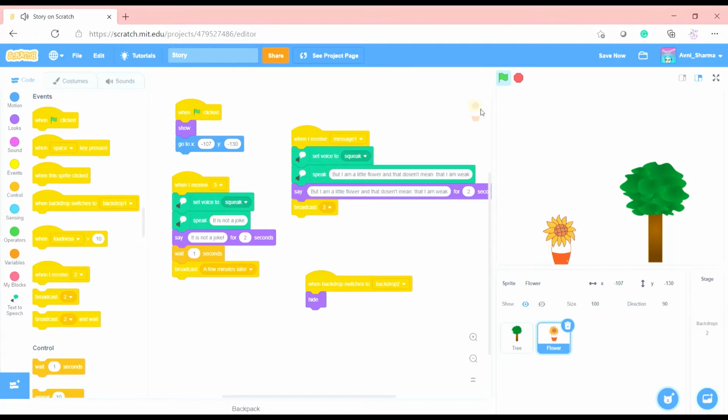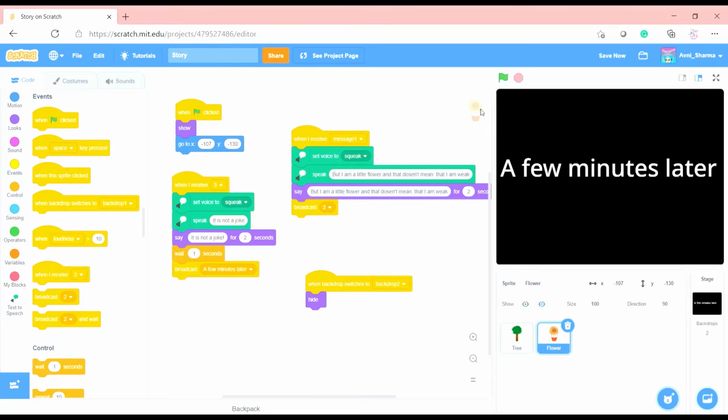Let's see. Hello. I am very strong and you little flower are very weak. But I am a little flower and that doesn't mean that I am weak. Ha ha ha. What a funny joke. It is not a joke. Look, a transition.